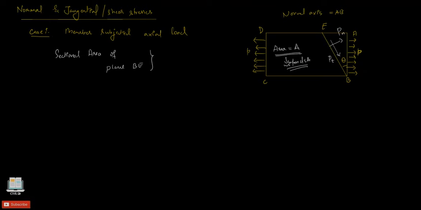Now friends, this lecture is a little bit slower compared to the previous lectures, because only in this case will I explain it in detail. The next case is just similar to this one, where I will write the formulas directly. The sectional area of plane BE is A secant theta, which we just calculated. Now we have the area to evaluate our normal stress. We have to evaluate the force required for our normal stress. What is the force acting on BE has to be found out.